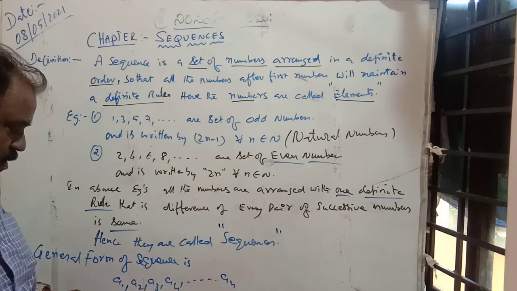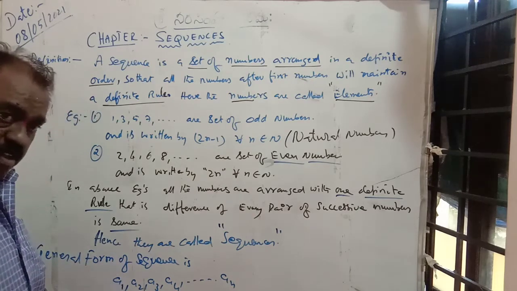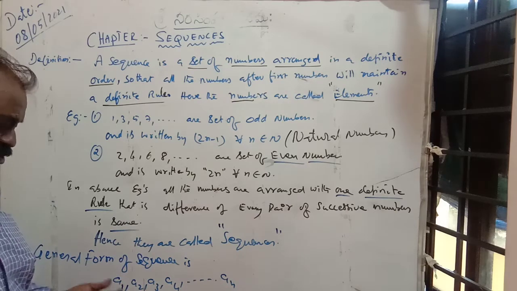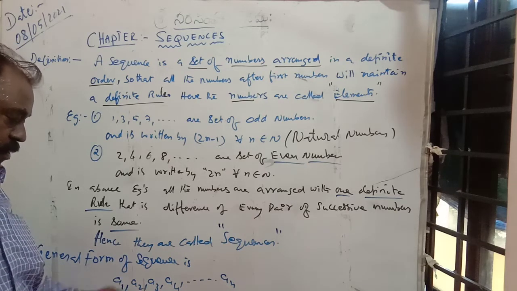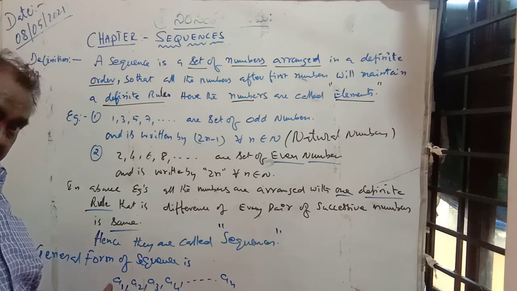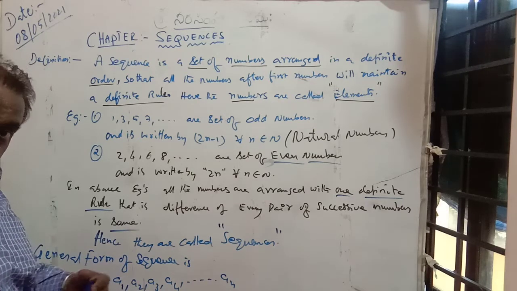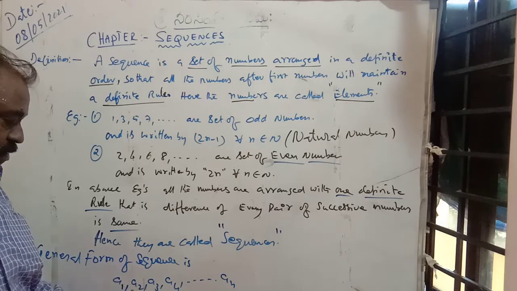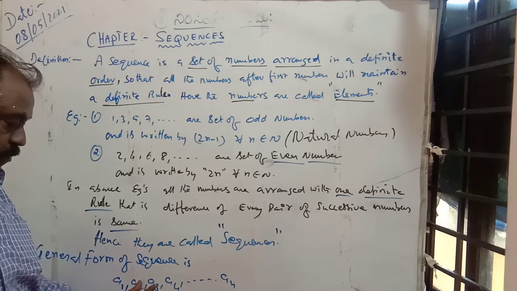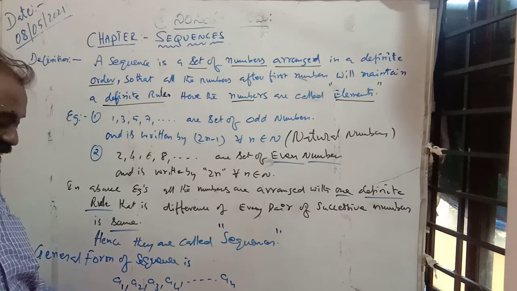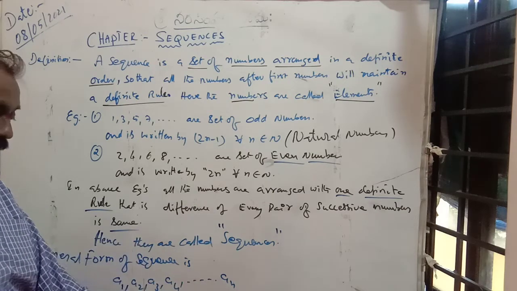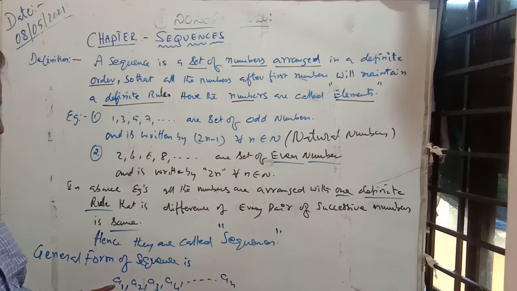A1 is the first number. Some condition may be there. The difference may be 2 or 3 or 5, or multiplying or dividing with something. A1, A2, A3, A4, every pair of successive terms has the same condition. That is important. If every pair of successive terms follows a condition, generally I write A1, A2, A3, A4, dash, up to AN as the general form of a sequence.